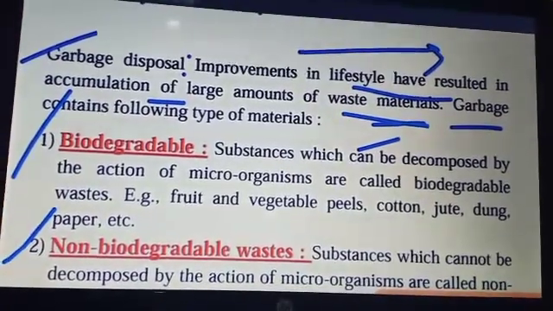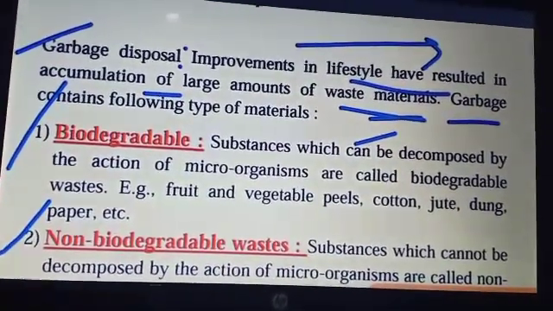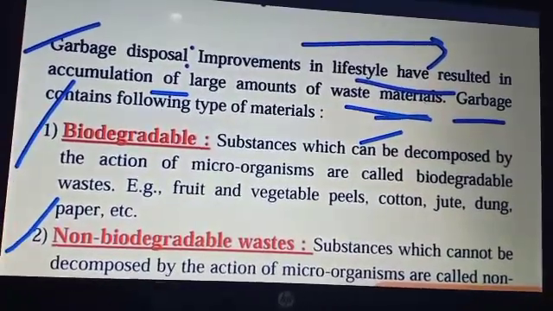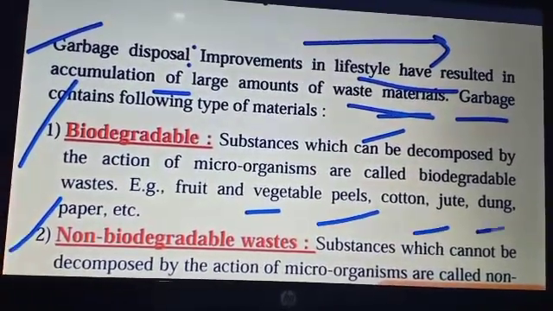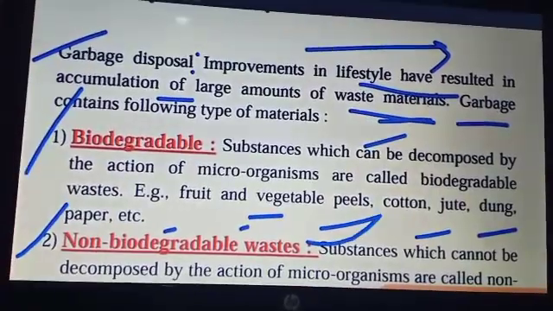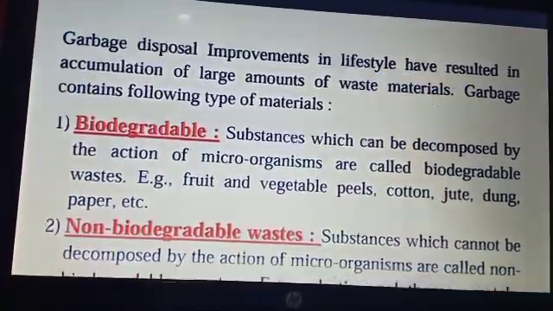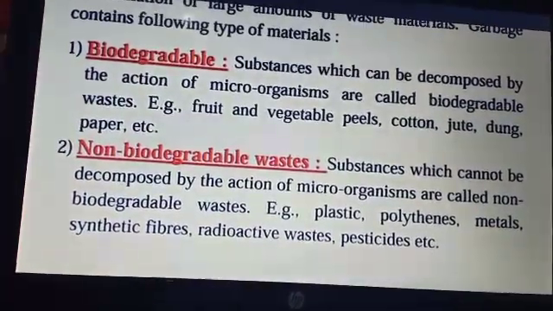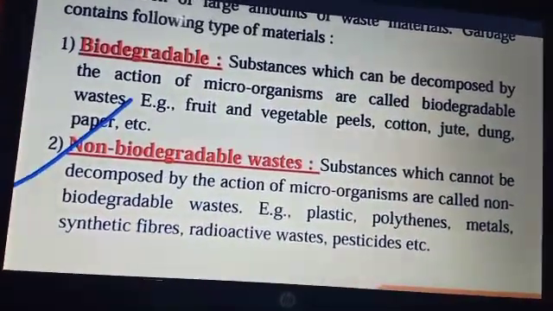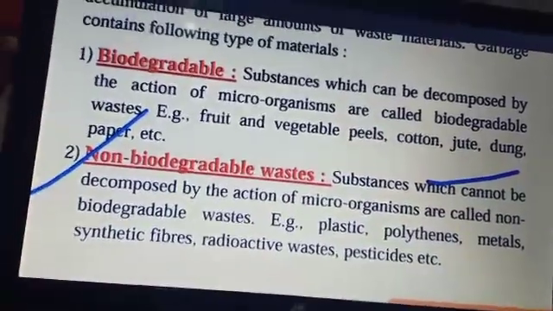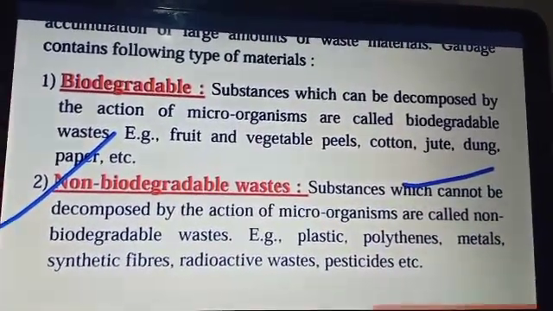For example, all the household waste like fruit and vegetable peels, cotton, jute, dung, paper, etc., we consider as biodegradable. Whereas non-biodegradable waste means the substance which cannot be decomposed by the action of microorganisms, then we consider it as non-biodegradable.